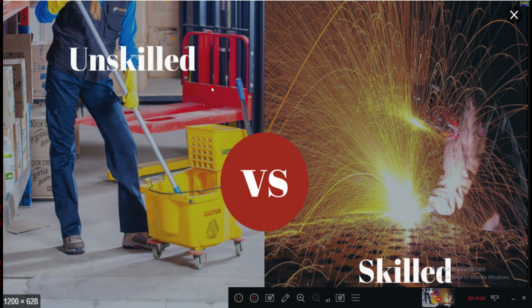So here you can see unskilled and skilled. In unskilled, they are only going to use the body to carry out the work. The percentage of techniques they use will be less compared to skilled. Skilled laborers know the standard procedures and rules and regulations of that work, and as per the specifications they carry out the work. Both come under the labor part; they are differentiated with respect to the technical part.